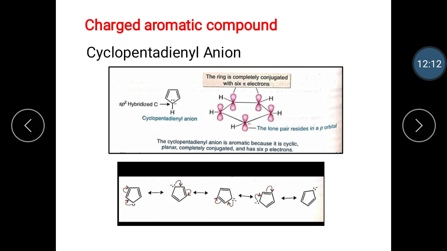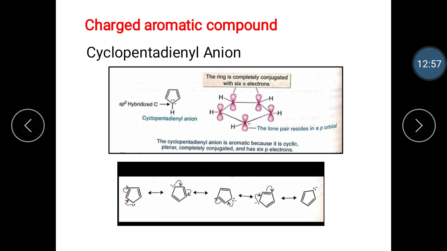The cyclopentadienyl anion is a cyclic, planar anion with 2 double bonds and a non-bonded electron pair. The 2 pi bonds contribute 4 electrons and the lone pair contributes 2 more, for a total of 6. By the Huckel rule, having 6 electrons means it is aromatic. Like the nitrogen atom in pyrrole, the negatively charged carbon atom must be sp2 hybridized and the non-bonded electron pair must occupy the p orbital for the ring to be completely conjugated.